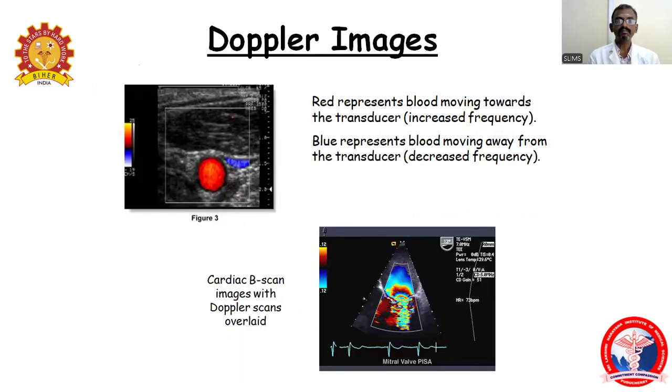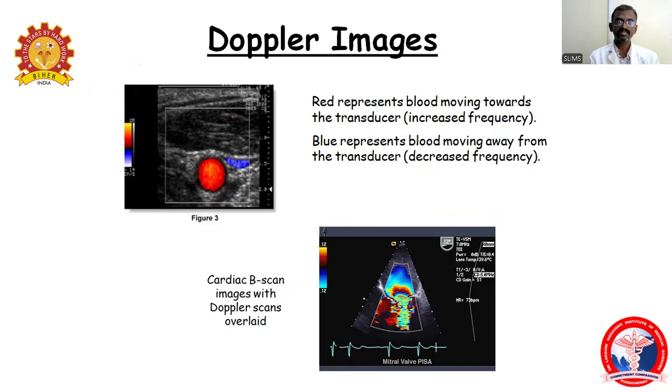So coming to the Doppler images, there are two types of Doppler images. One is red and blue, and the other is aliasing, shown in green. Red represents blood moving towards the transducer, which increases the frequency. Blue is blood moving away from the transducer, which produces a decrease in frequency. And another one is aliasing. Aliasing is when two blood flows mix, and we produce another, different type of frequency that produces an image green in color.